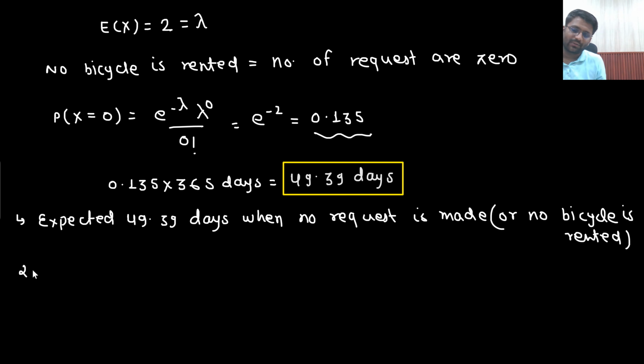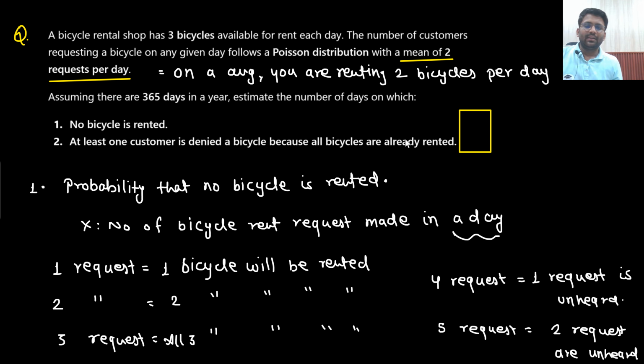Okay, now let's see the second question. What they are asking: the number of days on which at least one customer is denied a bicycle because all bicycles are already rented. At least one customer is denied. What does that mean? That means the requests are more than 3, right?